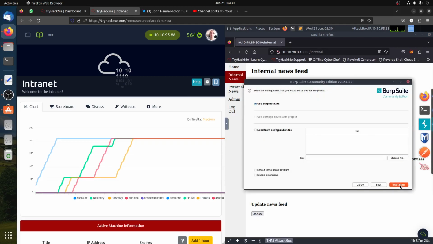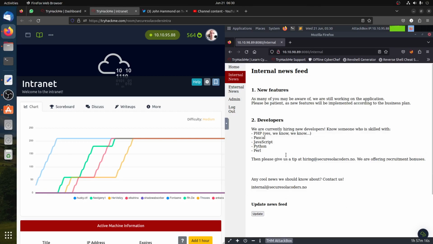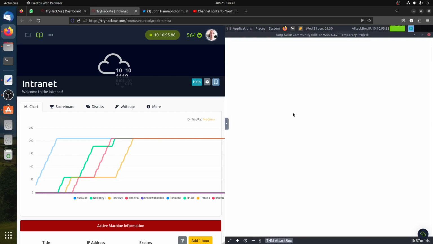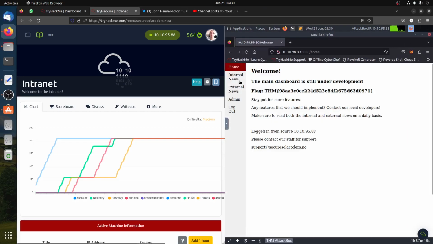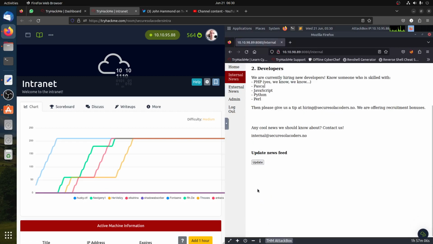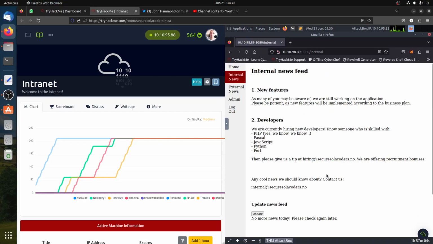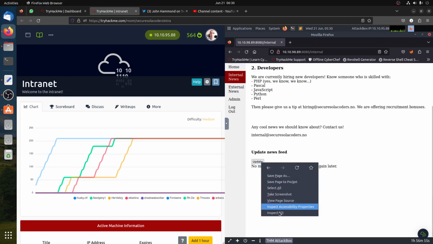Okay, we start the Burp Suite because we need to intercept. Look, the only interesting thing after you log in and get your first flag, the second flag now, is this one. You can see the button. If you click on it, it's the same: no more news today, please check later. Of course, now if I do inspect,